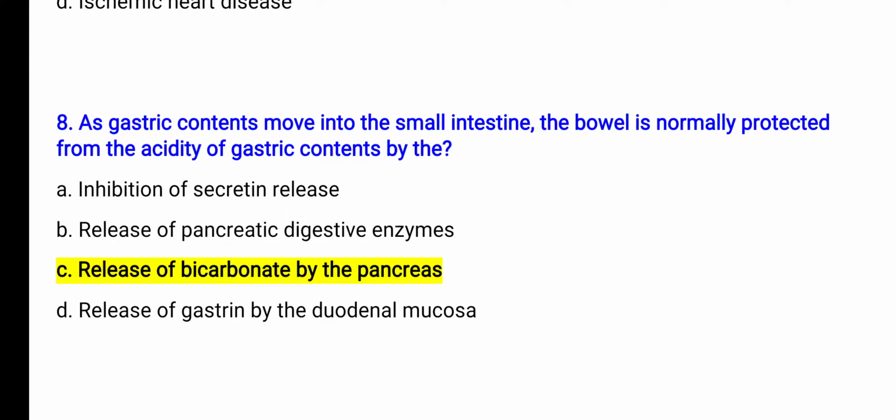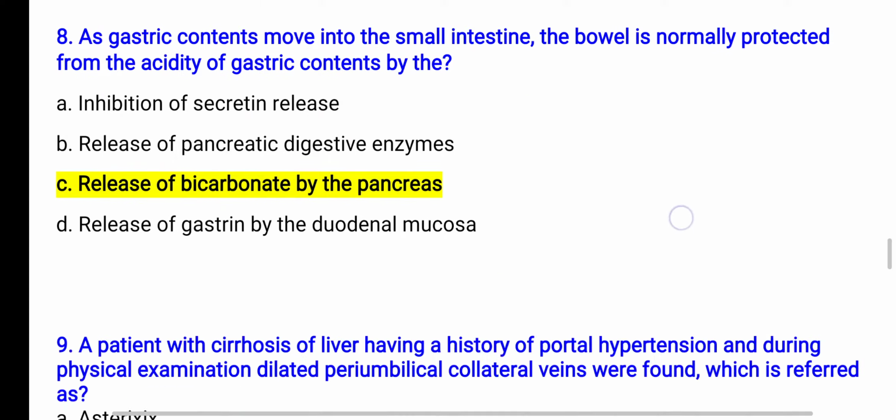So option C is correct, because the pH of the bicarbonate is 8.4, so it will decrease the acidity of the gastric content, and it will protect the lining from the acidic gastric content. So option C is correct.